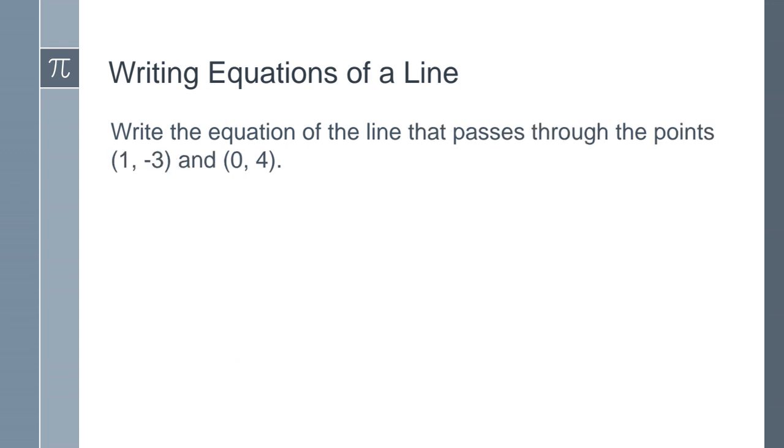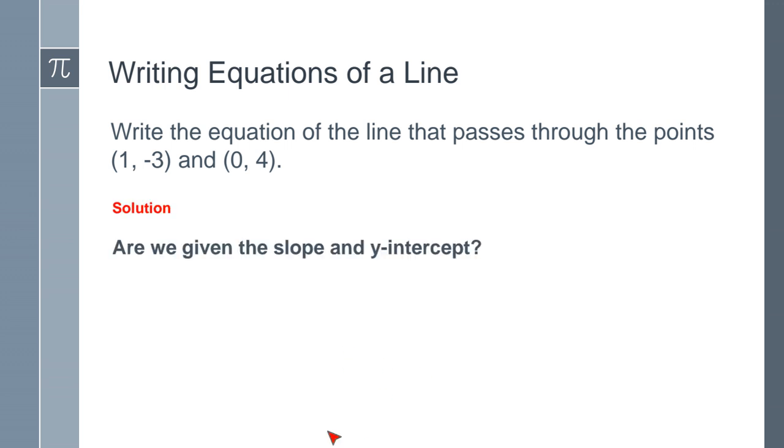Okay, now write the equation of a line that passes through the points (1, -3) and (0, 4). So in this case, are we given the slope and the y-intercept? No, we're not, right? They don't give us the slope. So we need to find the slope.